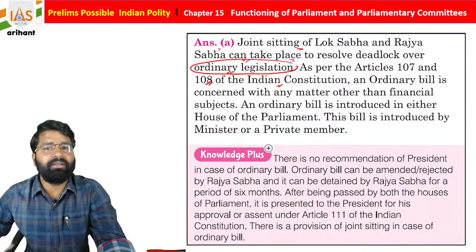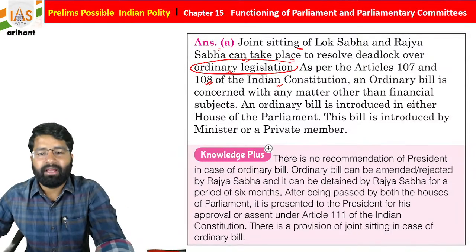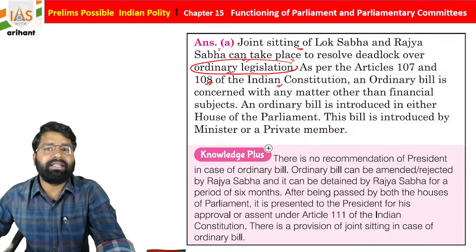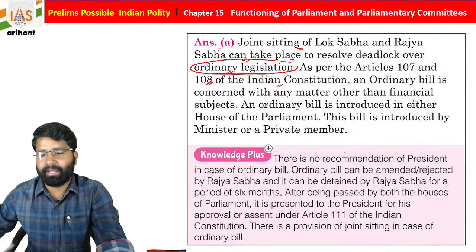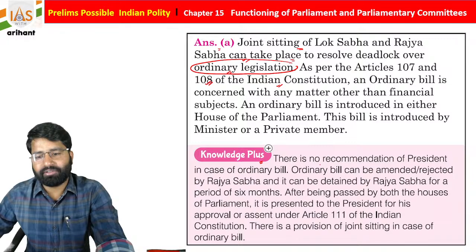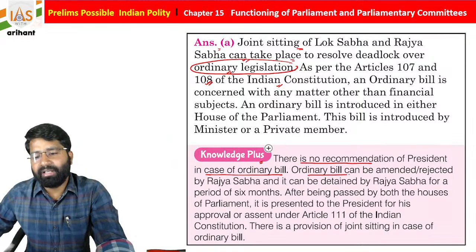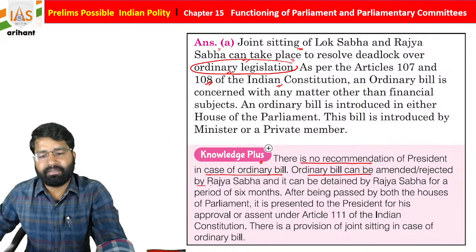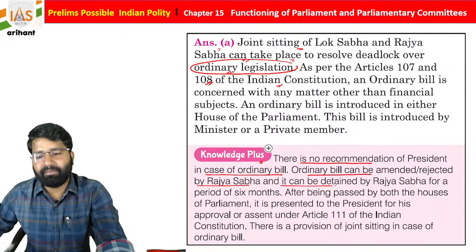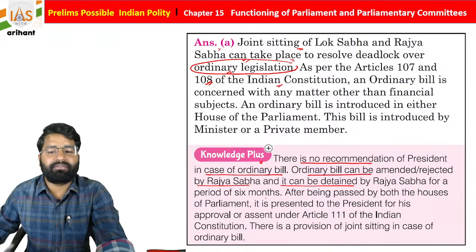An ordinary bill is any matter other than a financial subject introduced in any house of the parliament, and it is introduced by a minister or a private member. Okay, so see, there is knowledge plus also. There is no recommendation of the President in case of an ordinary bill. An ordinary bill can be amended and rejected by Rajya Sabha, and it can be detained by Rajya Sabha for a period of 6 months.